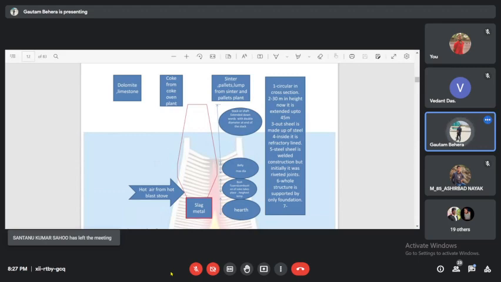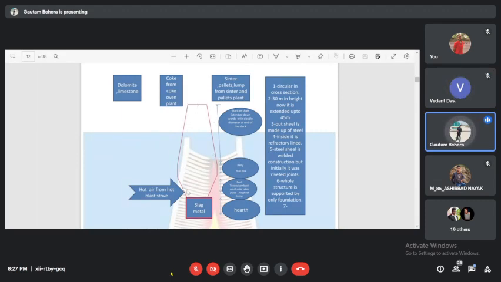See, the structure I have drawn in the red line, the red line is nothing but your outer shell of the blast furnace, made of mild steel or some special steels. Basically mild steel, fine. And inside this mild steel you have refractory linings, right? You understand my point? The outer shell is made of steel. Inside it has refractory linings.